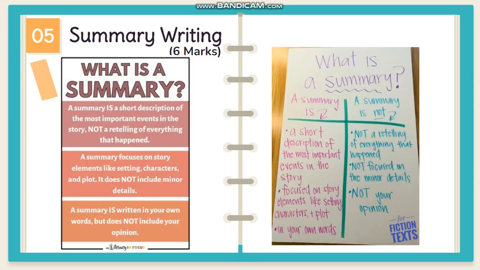Then summary writing. In this question, passage comprehension, the summary writing contains 6 marks, and in this question there is another question to write a suitable title. So what is a summary? You can see it's a short description of the most important events in the story, not a retelling of everything that happened. We have to just state the important points. A summary focuses on story elements like setting, characters, and plot. It doesn't include the minor details.